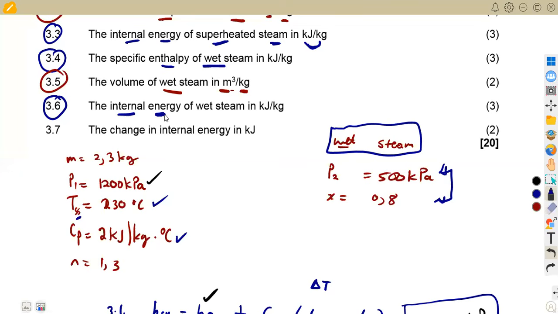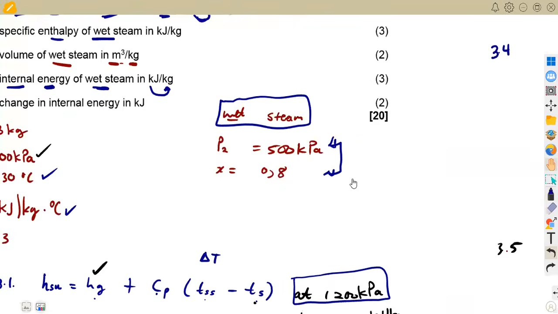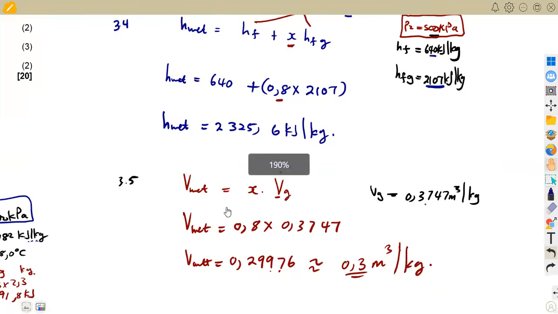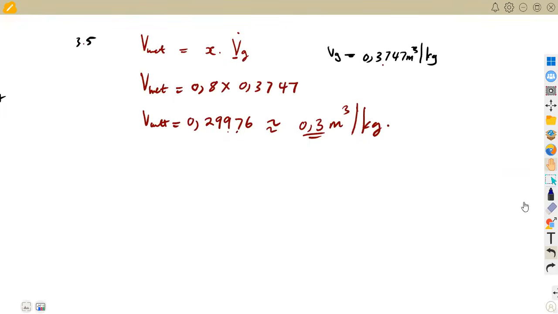Then the internal energy of wet steam in kilojoules per kg. Remember, we calculated the internal energy for superheated steam. All this part is just a repetition of what we did before. From that formula, I'm not going back to the formula sheet because we obtained this one before. We said our internal energy can be obtained from H minus PV. This time we are considering the wet steam, so we are going to consider this as H wet.